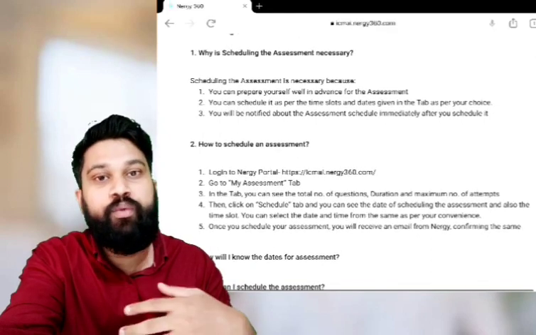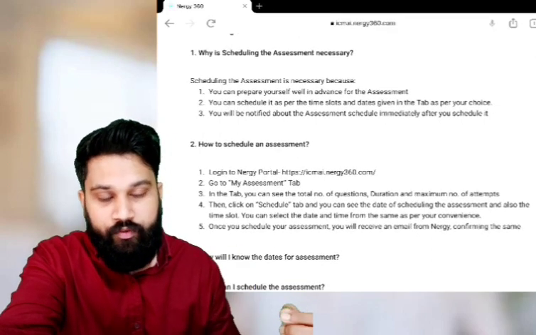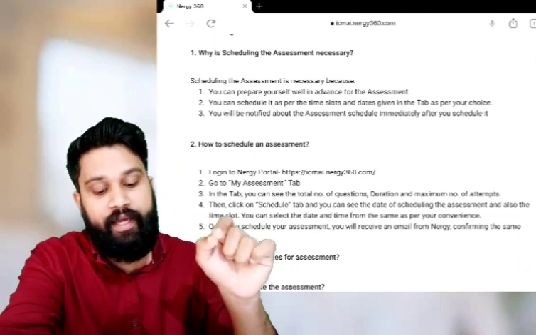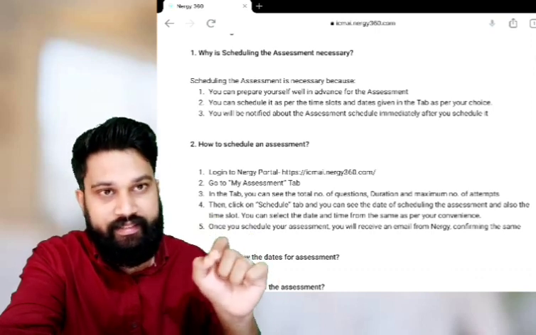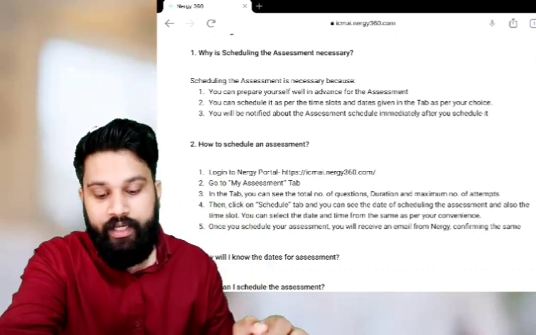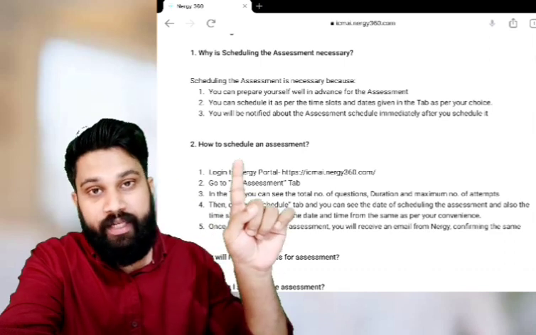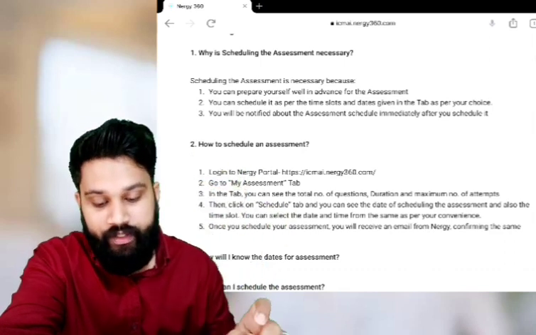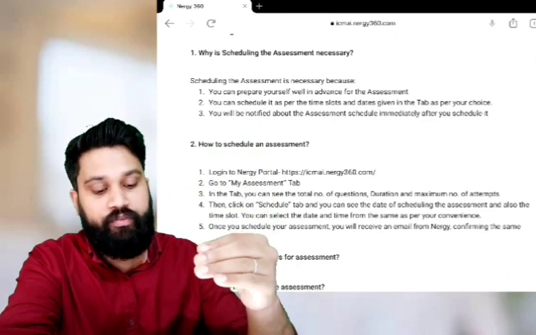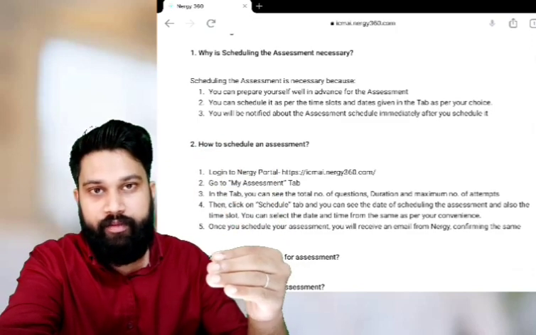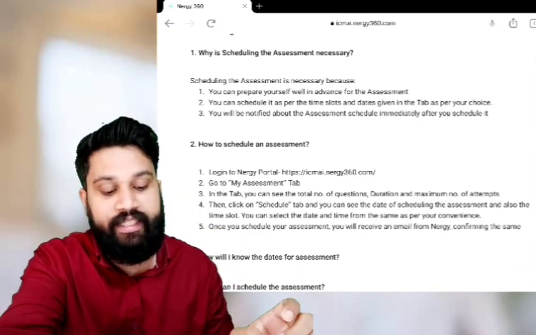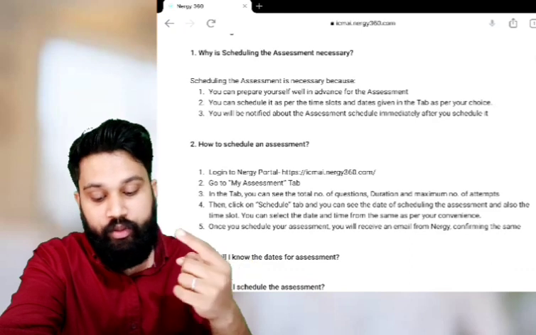Okay. The most important question: how to schedule an assessment? Sir, how can we schedule an assessment? First step, log into the Nergi portal of ICMAI. The address is icmai.nergy360.com. Visit this website on your laptop, computer or tablet. After that, go to the My Assessment tab. Click that tab and you can see the total number of questions, duration, and maximum number of attempts displayed. Then click on the Schedule tab and you can see the date of scheduling the assessment and also the time slot.